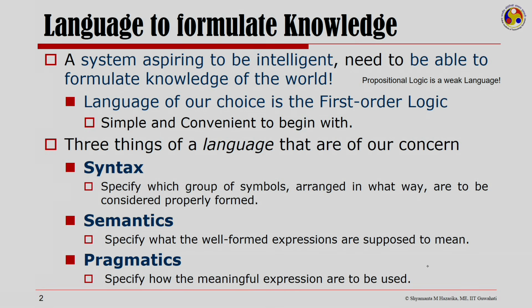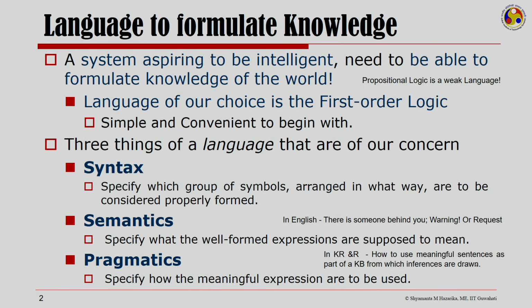Now, syntax and semantics are easy to understand. Let us take an example to understand pragmatics. In English, the statement "there is someone behind you" would be a warning or a request. And depending on the scenario, one would become cautious or one would make way. Similarly, in knowledge representation and reasoning, when we say pragmatics, we are interested in figuring out how to use the meaningful sentences as part of a knowledge base from which inferences are to be drawn.